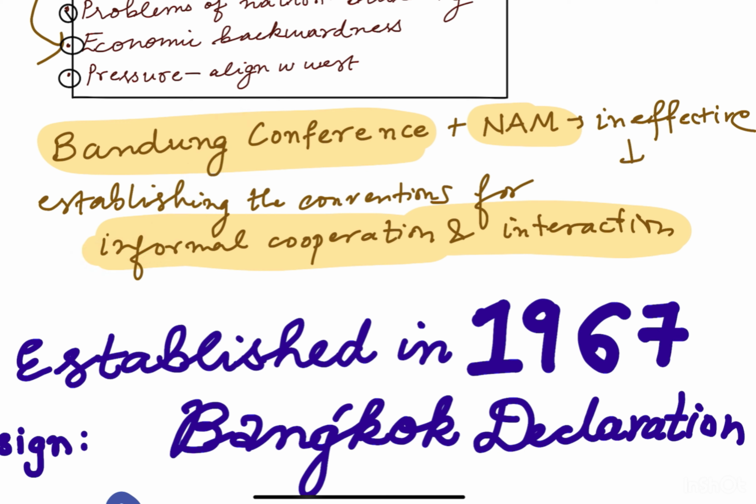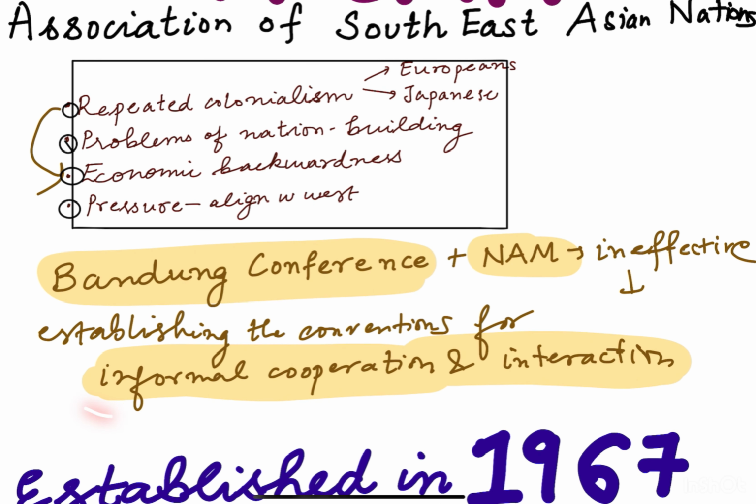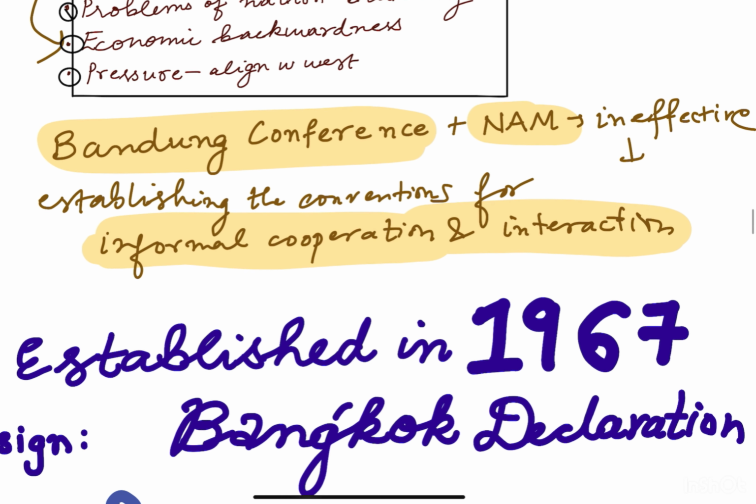So neither the Bandung Conference nor the non-aligned movement were capable of setting up an association for informal cooperation and interaction. You have to note this thing. It was supposed to be informal. Now we come to the part when and how it was established.